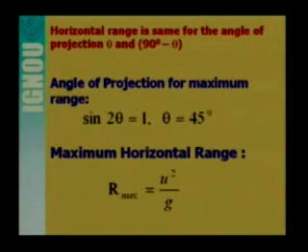Slide please. So here you see that for the maximum range we have substituted the value sin 2 theta is equal to 1. So in that condition we get theta is equal to 45 degrees. So this is the condition for the maximum range. The ball has to be thrown at an angle of 45 degrees so that we can get the maximum range. So R max denotes the maximum horizontal range, that is u square by g.